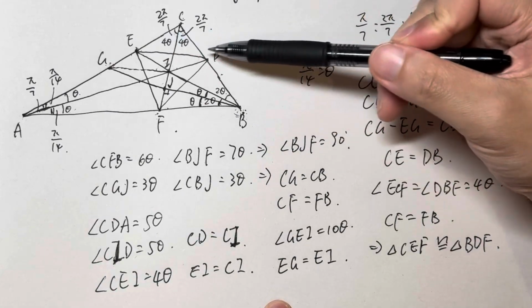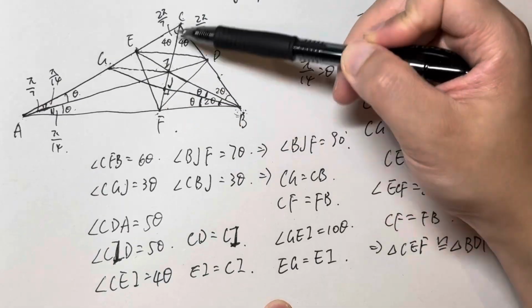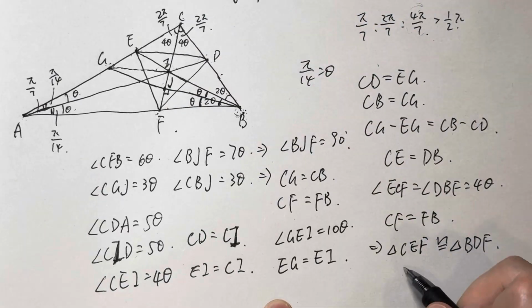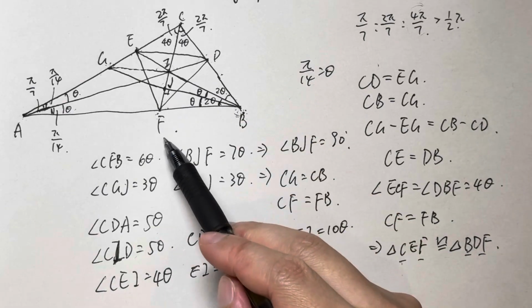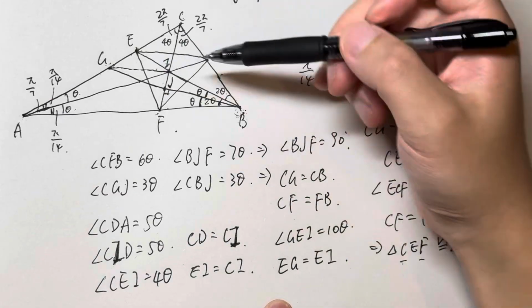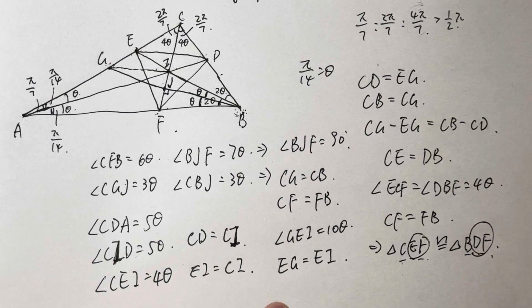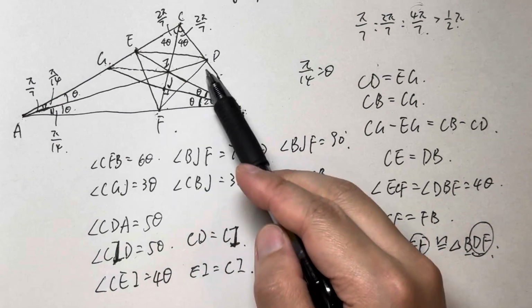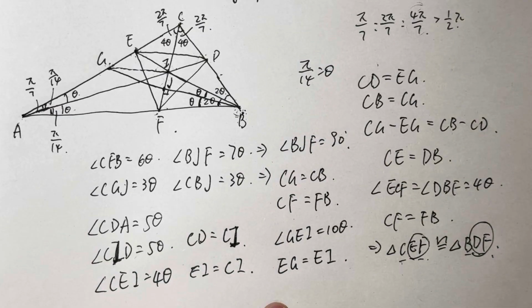That means EF equals FD. EF equals FD. Right, that means EF equals FD, which means the triangle EFD is an isosceles triangle.